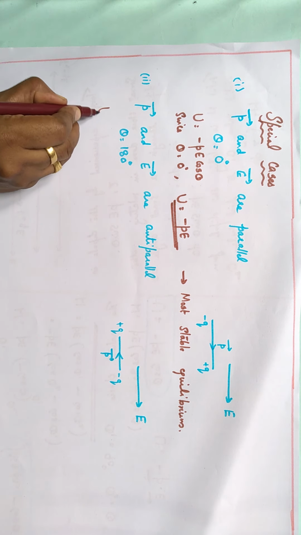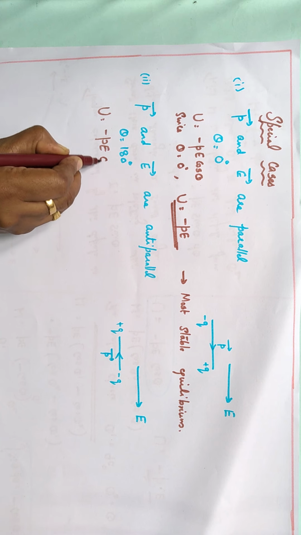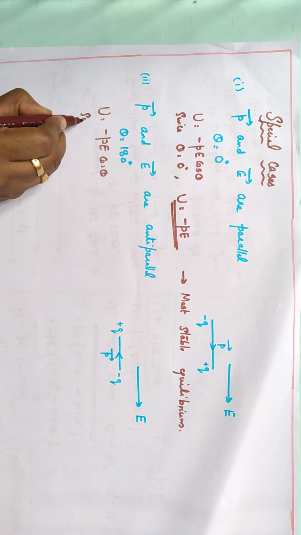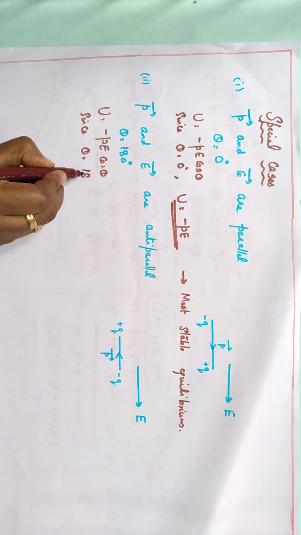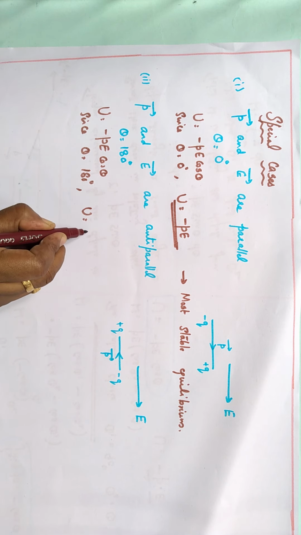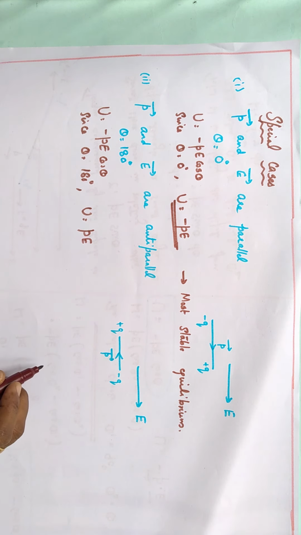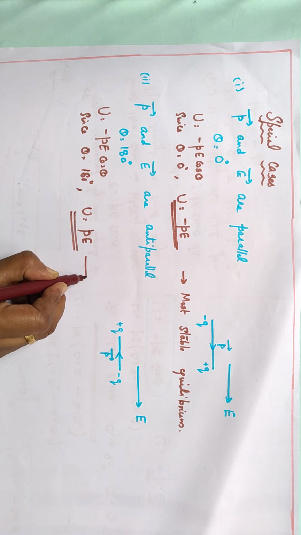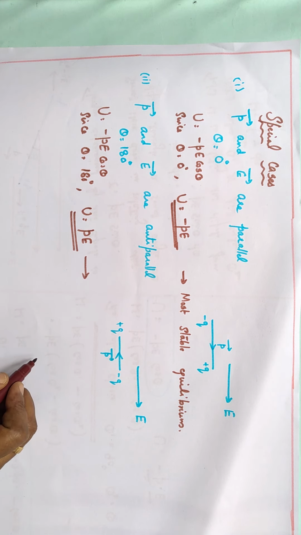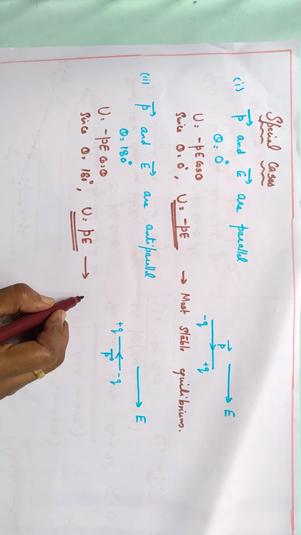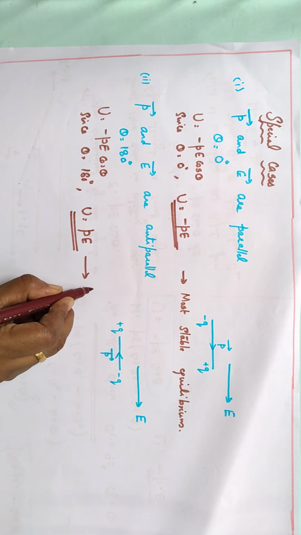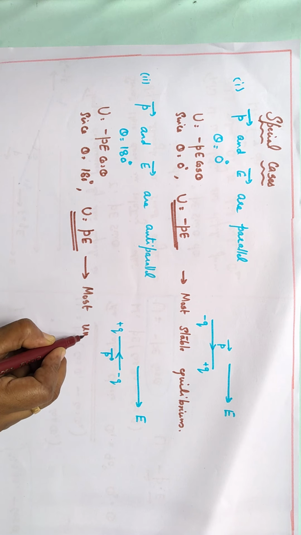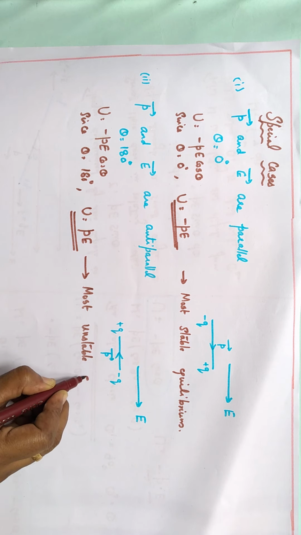Now we have the potential energy again as minus P E cos theta. Since theta is equal to 180 degree, cos 180 is minus 1, so minus into minus becomes positive. So potential energy is plus P E. And here potential energy is the maximum value, a positive value. Hence it is the condition for most unstable equilibrium. Energy maximum means it is unstable.